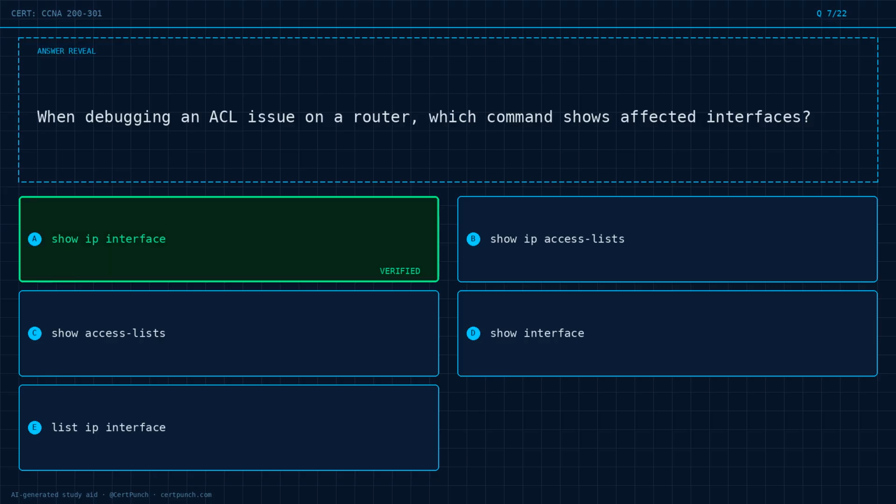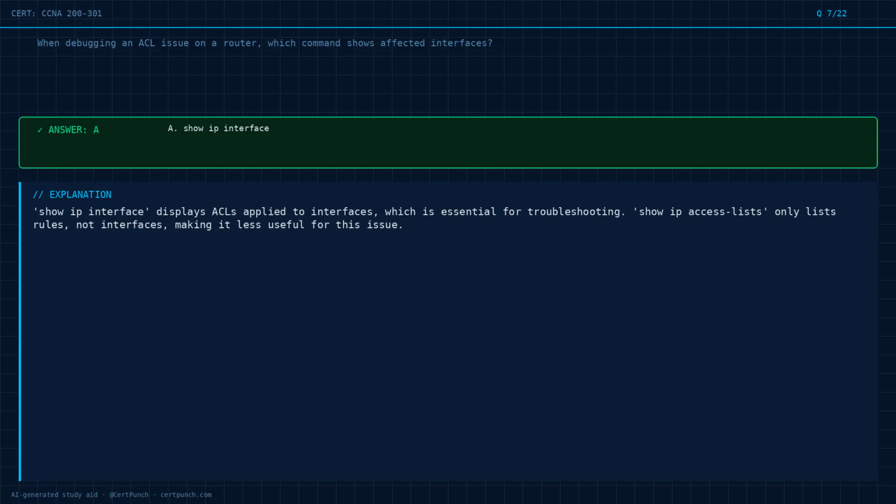The answer is option A. Exam logic. Show ip interface displays ACLs applied to interfaces, which is essential for troubleshooting. Show ip access-lists only lists rules, not interfaces, making it less useful for this issue.